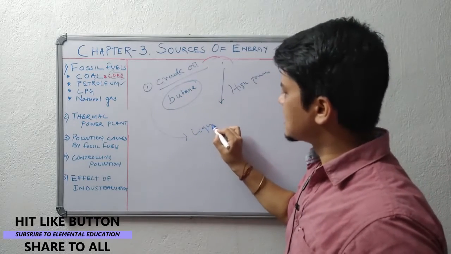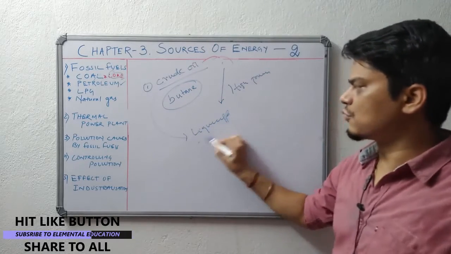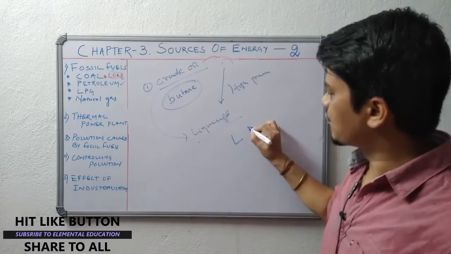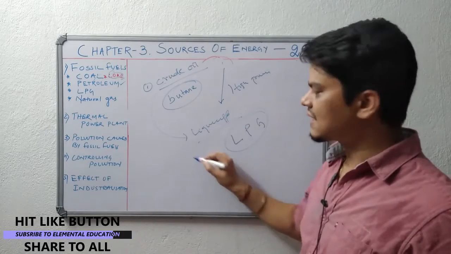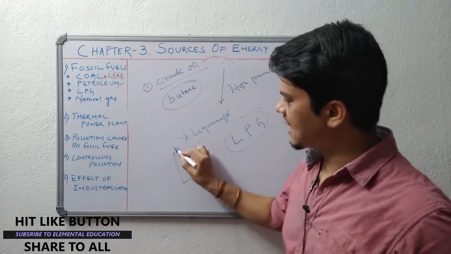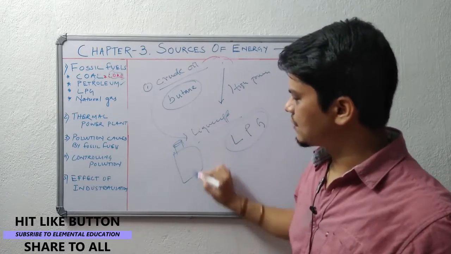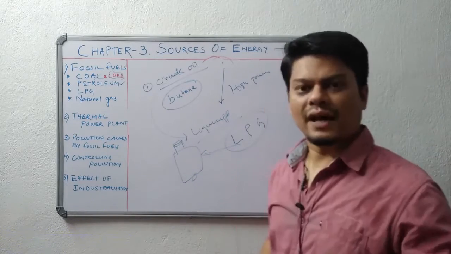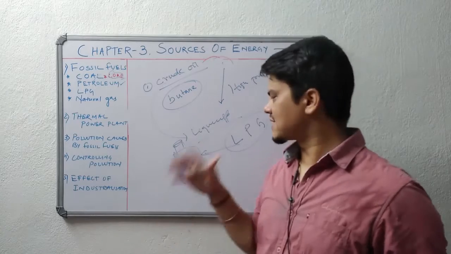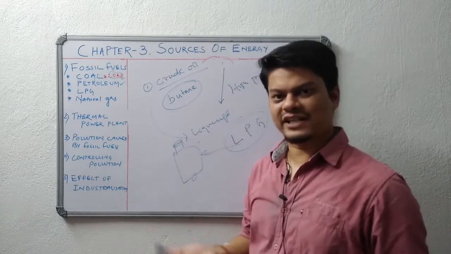This liquefied gas is known as liquefied petroleum gas, or LPG. It is packed in our gas cylinders and delivered to our homes. Now there is no need to introduce what LPG is. You already know what LPG is.